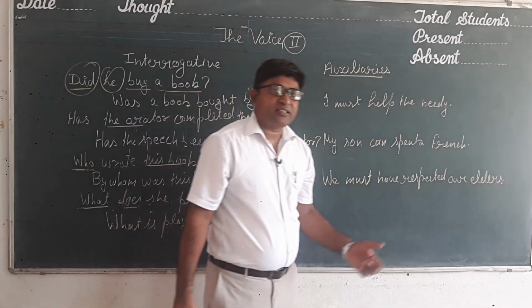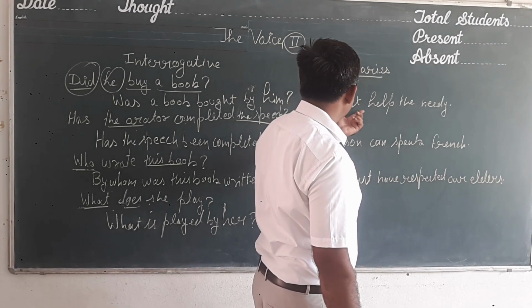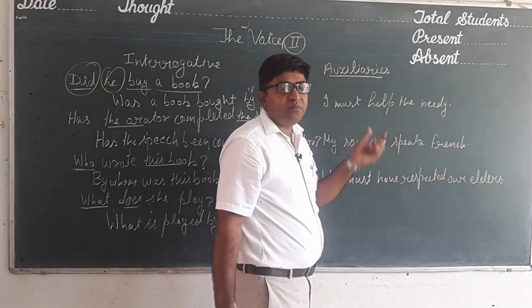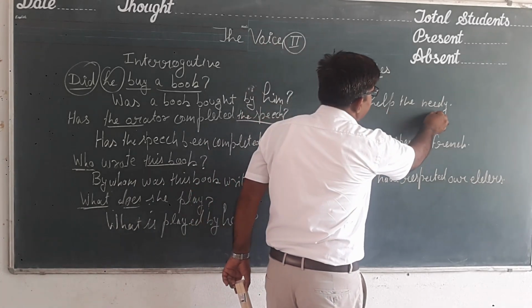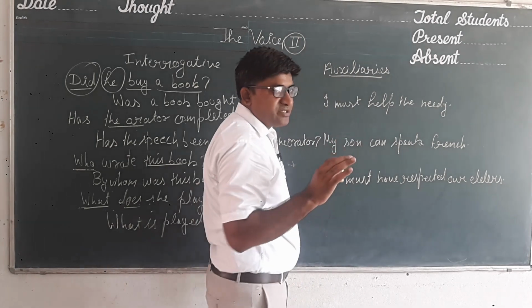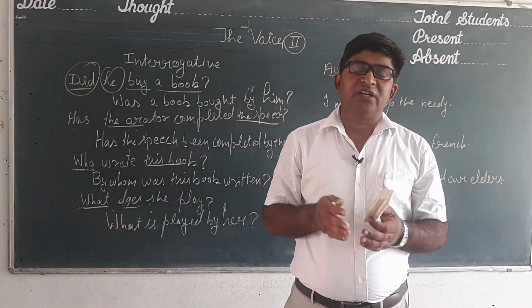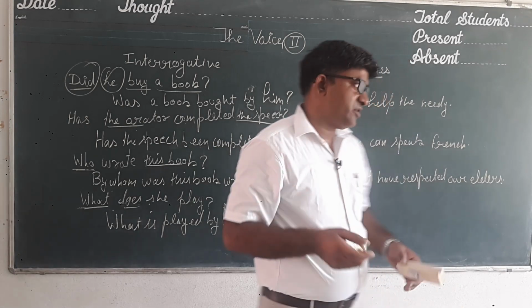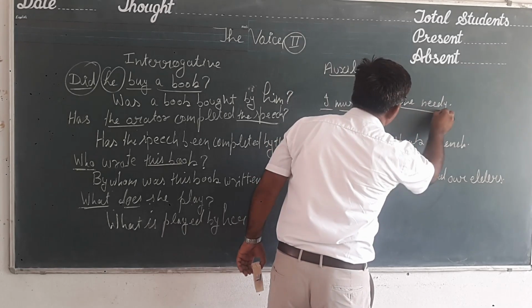Okay, now let us start changing voice from active voice to passive voice where we have used auxiliaries and modals. The first sentence is: I must help the needy. The very simple thing is that we use be where an auxiliary is used in passive voice. So let us start: subject, helping verb, the object.